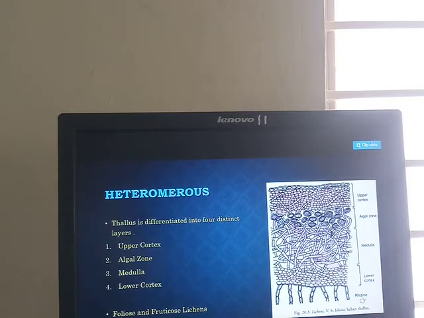Okay, the question can be asked, what are rhizines? For a 1 mark question: the rhizines are the outgrowth of the lower cortex of the lichens. Their function is attachment to the substratum. Okay, it's clear.